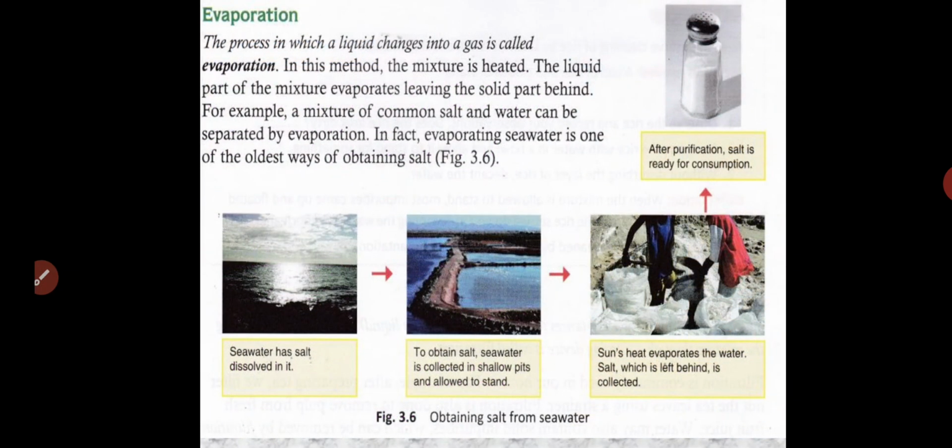Now, the next process is evaporation. Already we studied in the beginning what evaporation is. This is the heating process. By sunlight or by heating, the water will be evaporated and forms clouds, right? And by this method we are preparing salt. We are preparing salt.